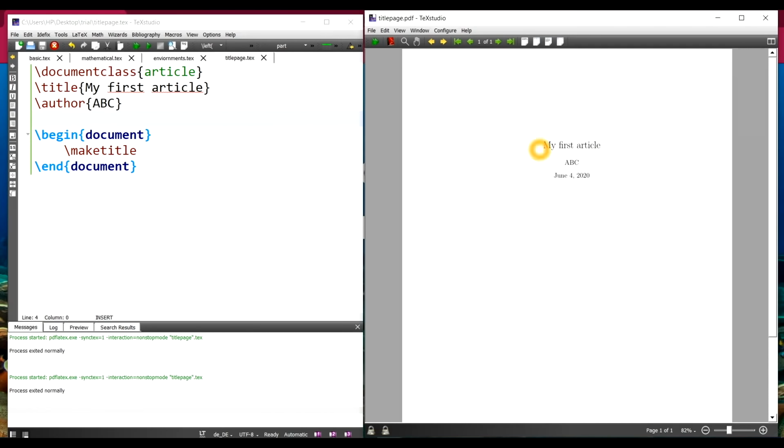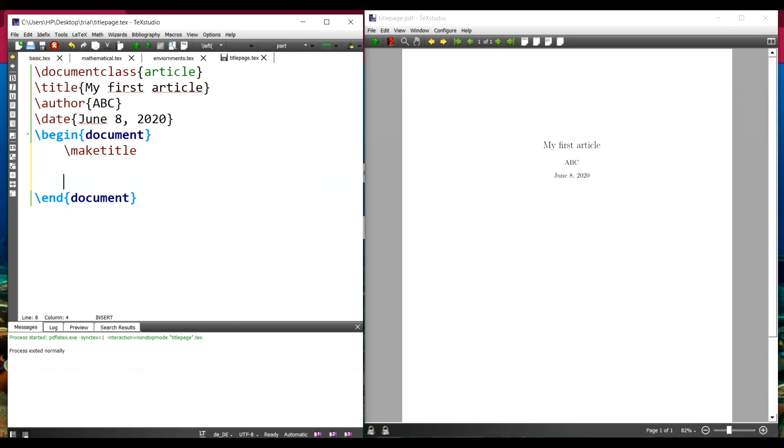So this is the title, these are the authors, and you are getting a date also. In case you don't need the date, just before \begin{document} again, you say \date with empty braces and execute. Then you won't get a date here. In case you need a specific date, you can mention that here. Suppose you want June 8th, 2020. Then that date will come here. And from here onwards, you can write whatever your article is. So this will be your first page, the title page.